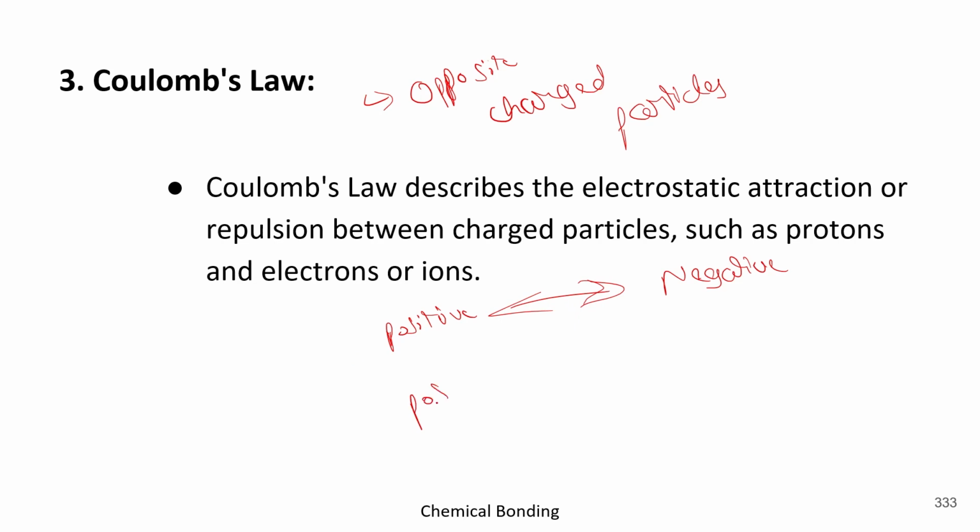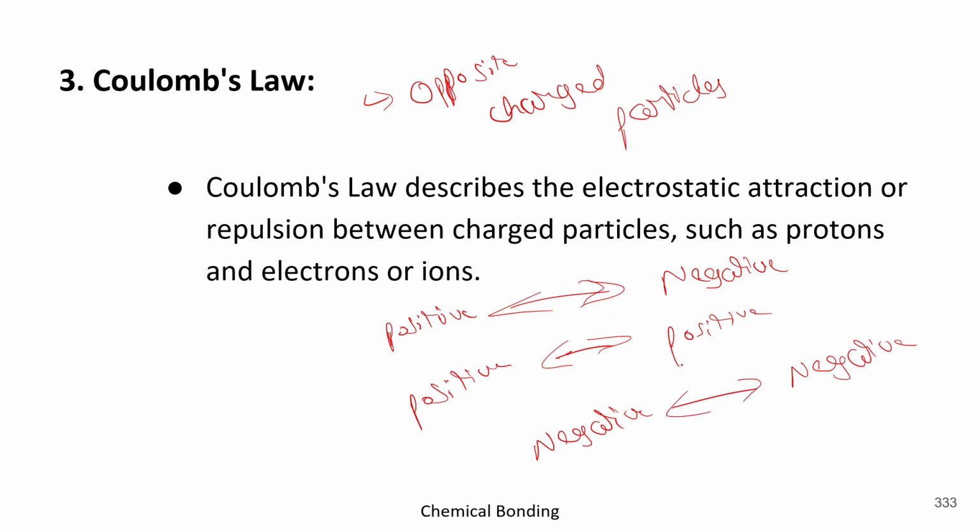Whereas the same charges, like positive and positive, or negative and negative, whenever there will be such a condition, they will always repel each other. In this scenario there will be attraction because they are of different charge, but in both these scenarios there will be a repulsion. They will repel each other.